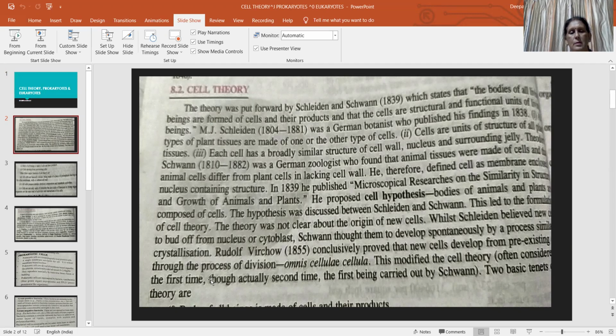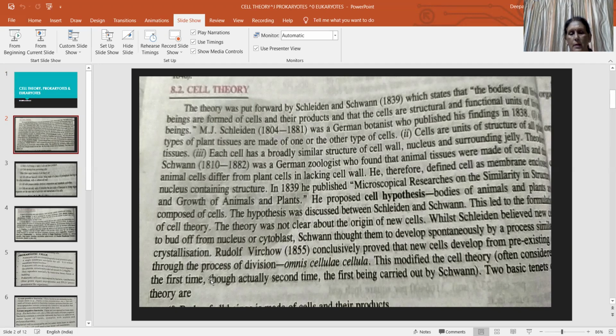And Theodor Schwann, from 1810 to 1882, was also a German zoologist. That means the cell theory was proposed by one botanist, M.J. Schleiden, and another zoologist, Theodor Schwann, who found that animal tissues were made up of cells and that animal cells differ from plant cells in lacking a cell wall.